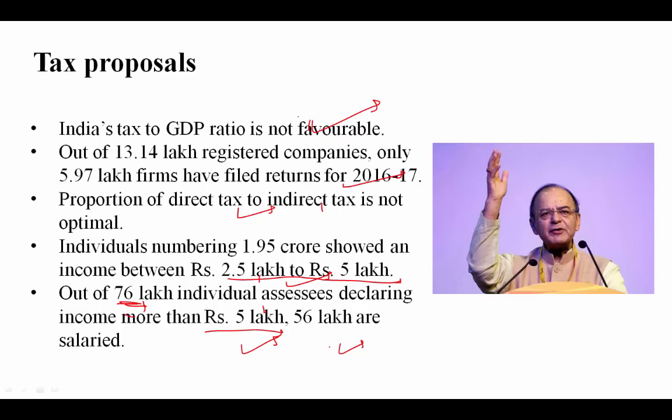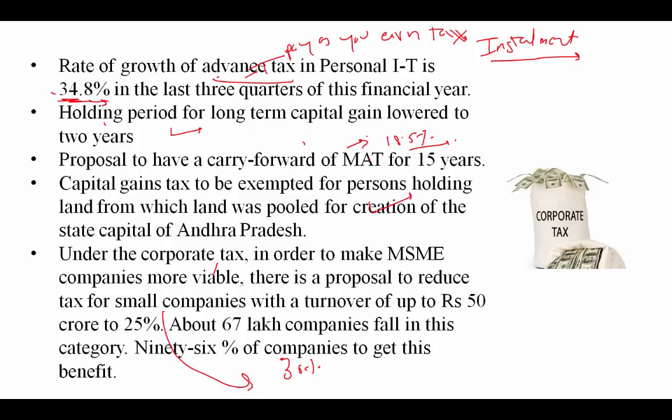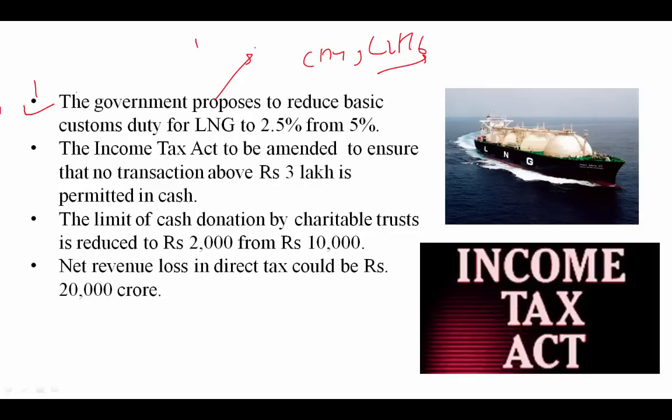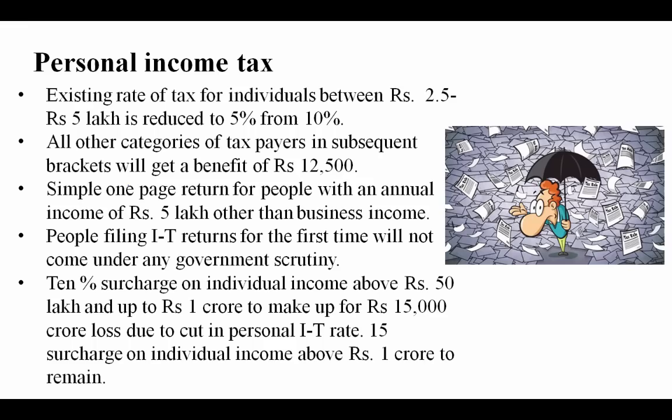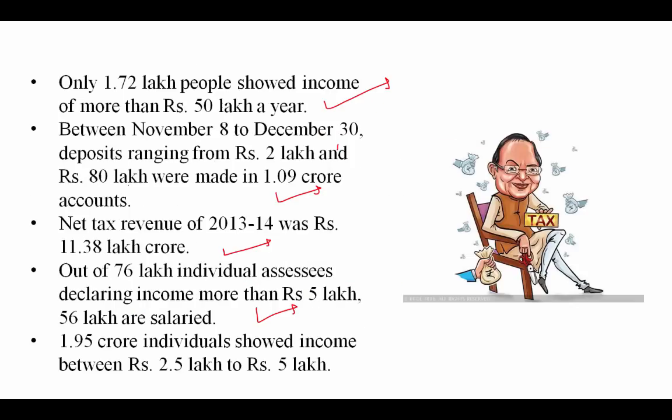Okay, so from these things, what you need to remember is, firstly, the rate of growth of the advance tax in personal IT is 34.8%. And this point, proposal to carry forward of MAT for 15 years. Third, up to 50 crore MSMEs, the tax they have to give is 25%. Another one, the government proposes to reduce the basic custom duty for LNG to 2.5% from 5%. And this is also another important thing: the limit of cash donation by the charitable trust is reduced to rupees 2,000 from rupees 10,000. So these are the few things that you need to remember from the tax proposals.